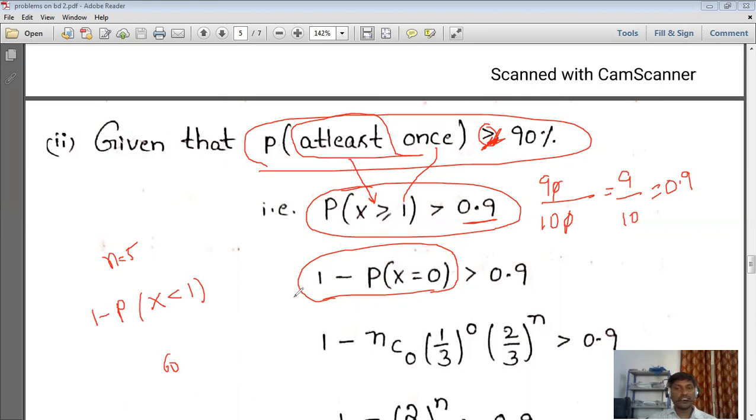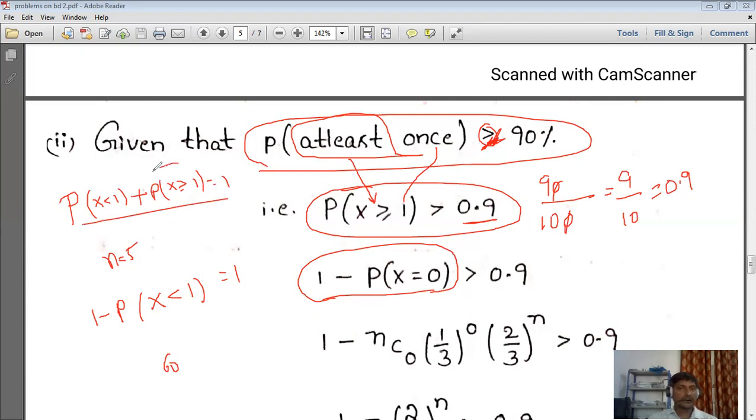In the same way, we know that the sum of all the probabilities is equal to 1. So P of x less than 1 plus P of x greater than or equal to 1 is equal to 1.